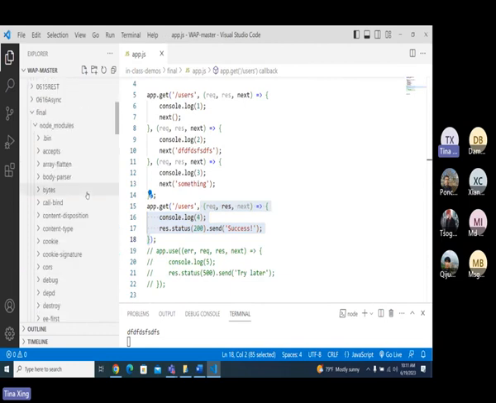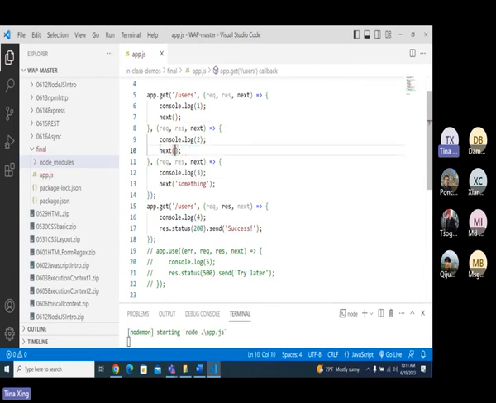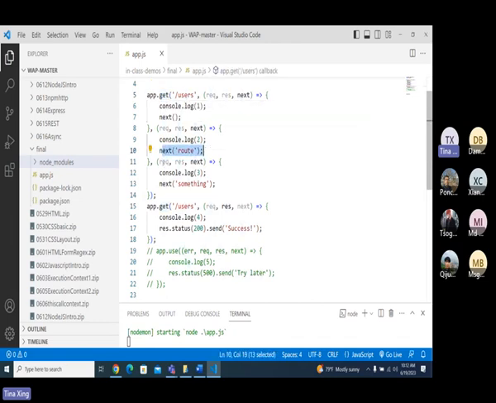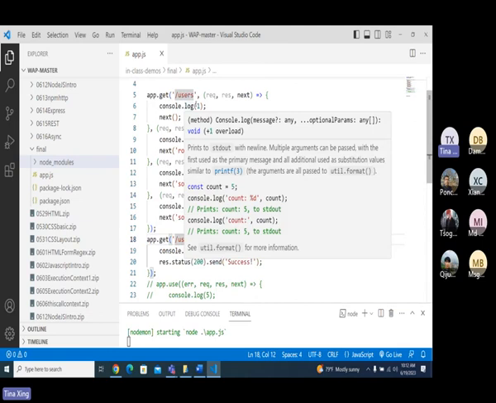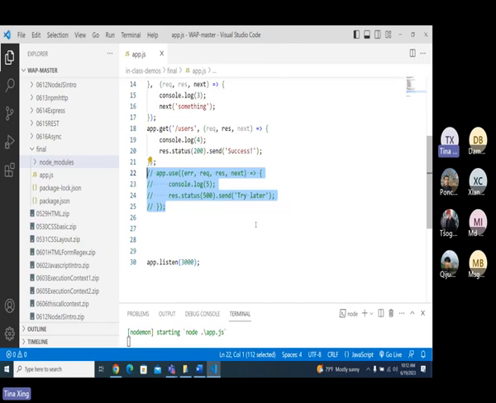So for next, if there is no argument, it goes to the next one. It passes to the next one. We have a router. You're going to skip all of them. This is one, get or use. Suppose after this route I have many of them. You got me? Skip all of them, but go to the next one whose URL matches. Okay. Even now, if there is anything, it goes there. Yeah, it will go to your error handler or the final handler.